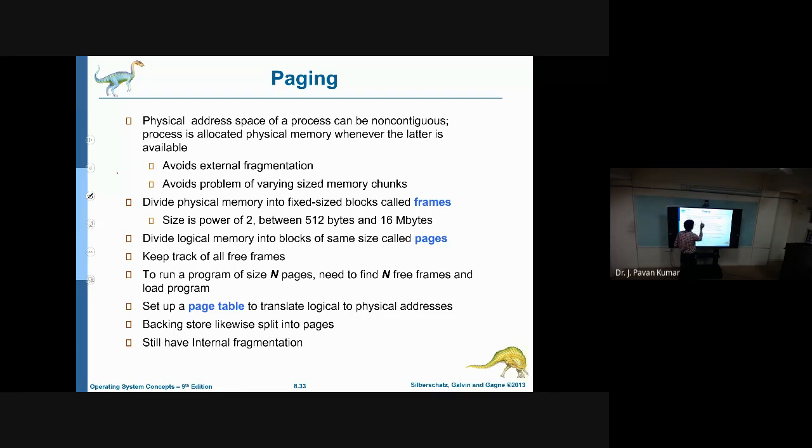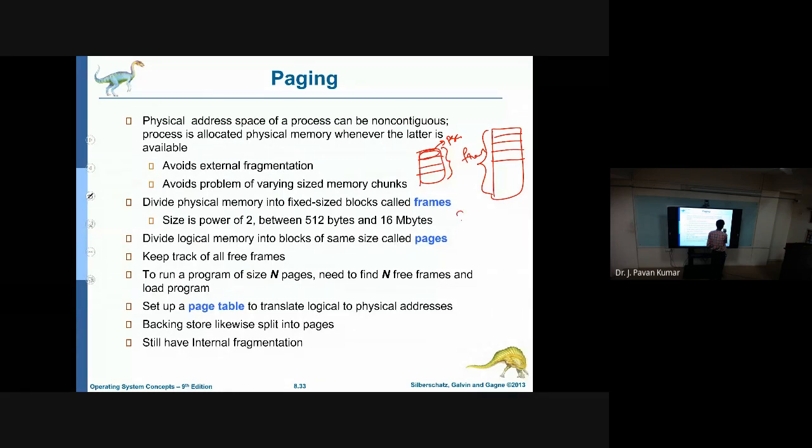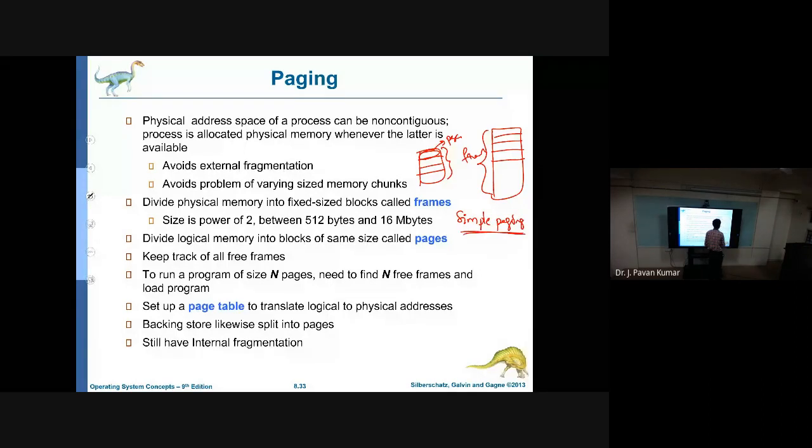See here, what is the concept of paging? Paging is nothing but dividing the main memory into several equal parts, which we call frames, and the process is also divided into same-size partitions, which we call pages. These pages can be loaded into any frame. Any page can be loaded into any frame. The restriction in simple paging is that all the pages need to be present in the main memory, and only then could the process execute.